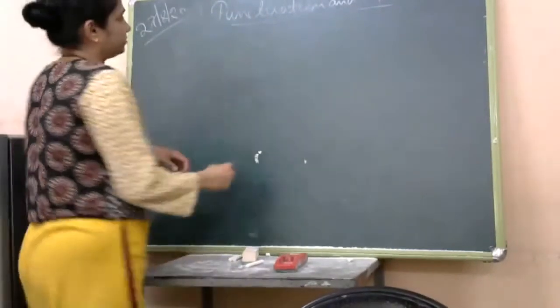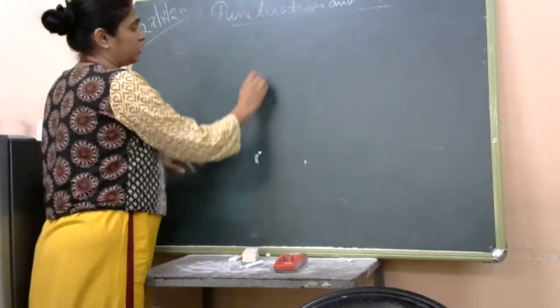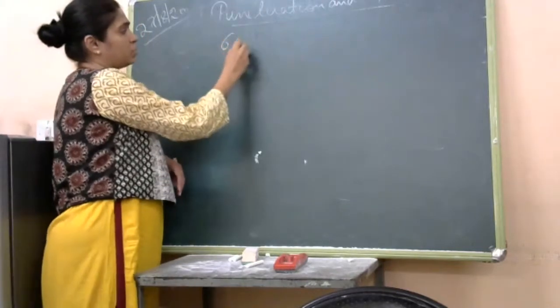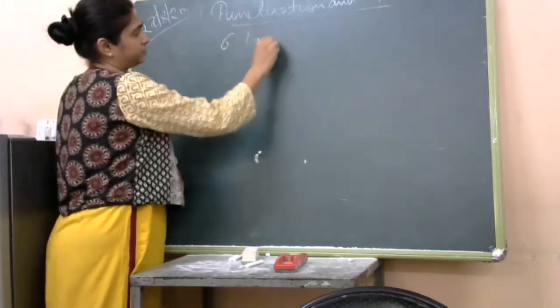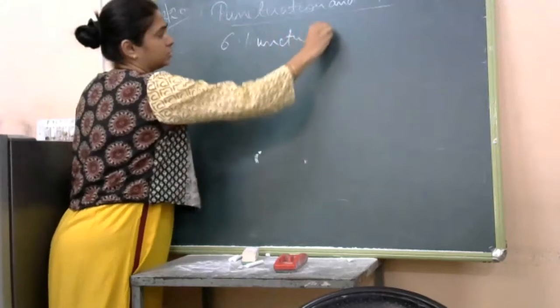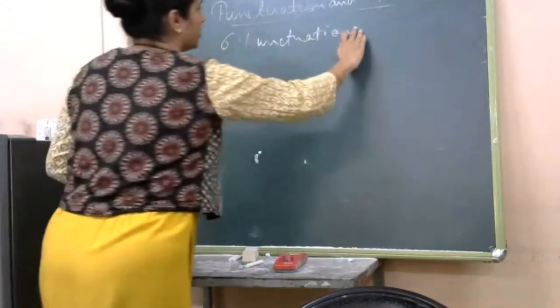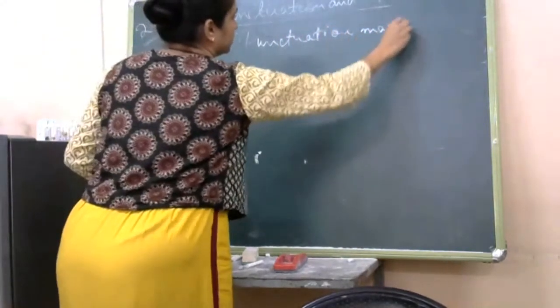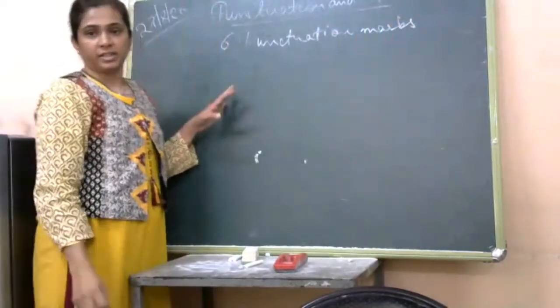See, when we study punctuation, there are 6 punctuation marks which we will be learning in this lesson today.